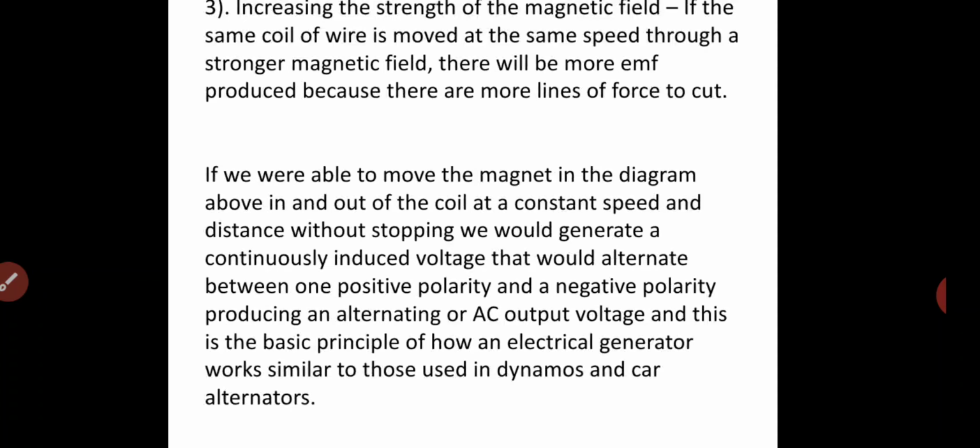If we were able to move the magnet in the diagram above in or out of the coil at a constant speed and distance without stopping, we would generate a continuously induced voltage that would alternate between one positive polarity and a negative polarity, producing an alternating or AC output voltage. And this is the basic principle of how an electric generator works, similar to those used in a dynamo and car alternator.